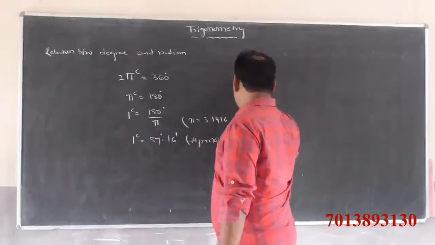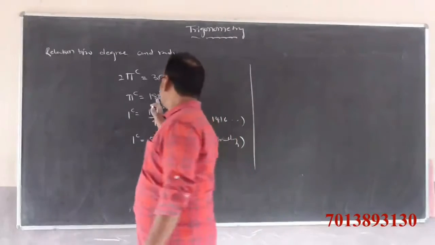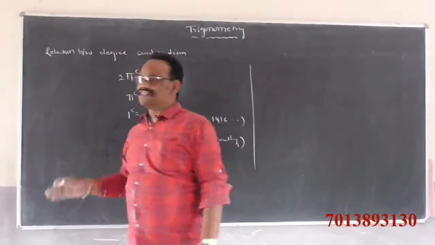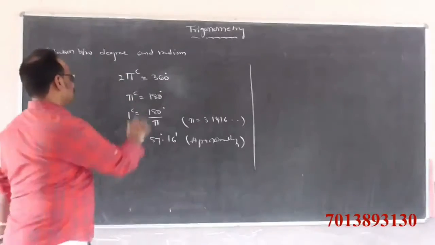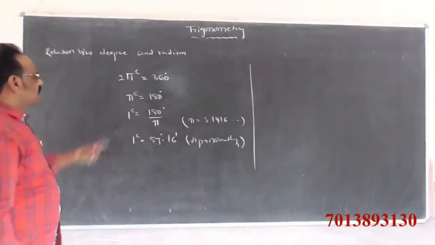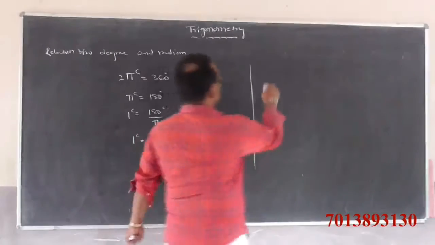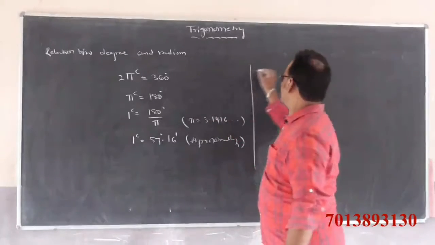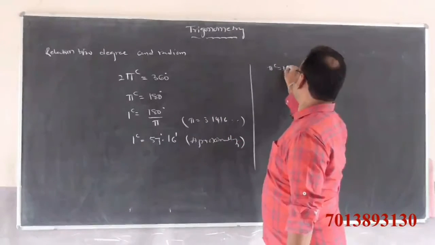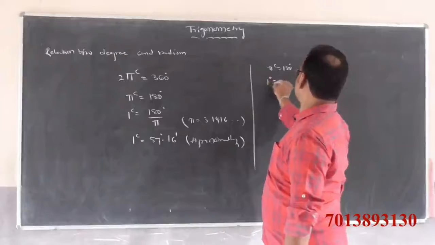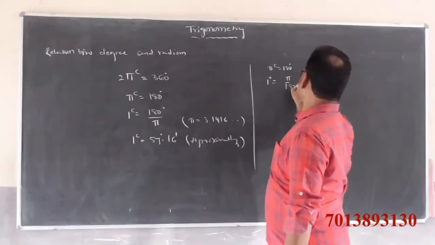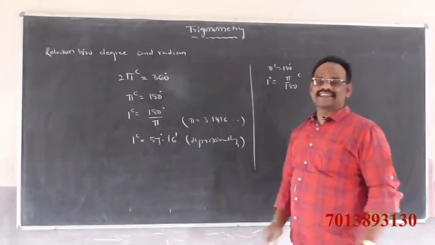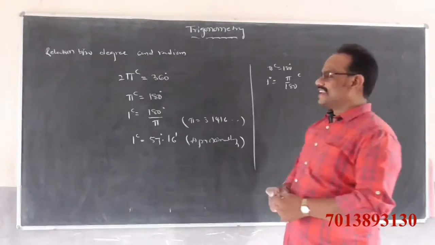How do we know that? Pi radians is equal to 180 degrees. If you want 1 degree, observe here, pi radians is equal to 180 degrees, so 1 degree is equal to pi by 180 radians.